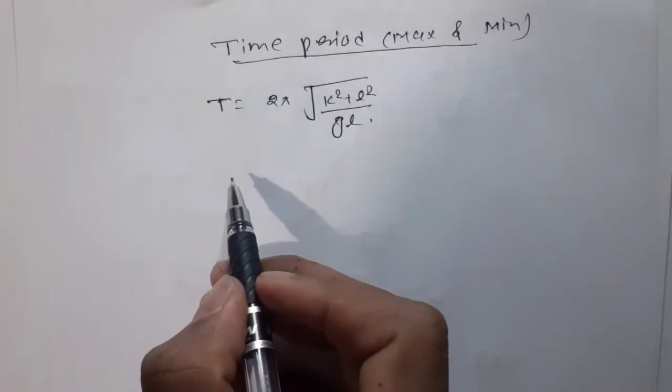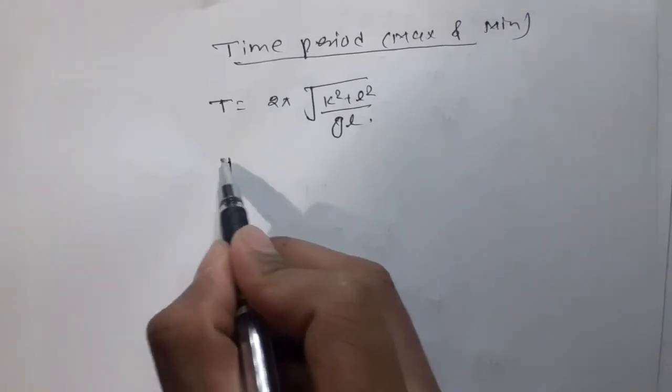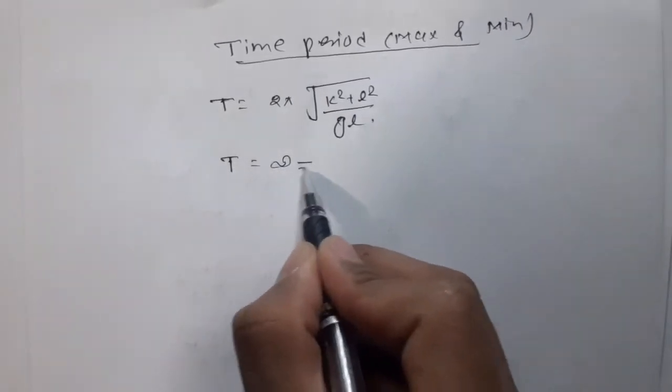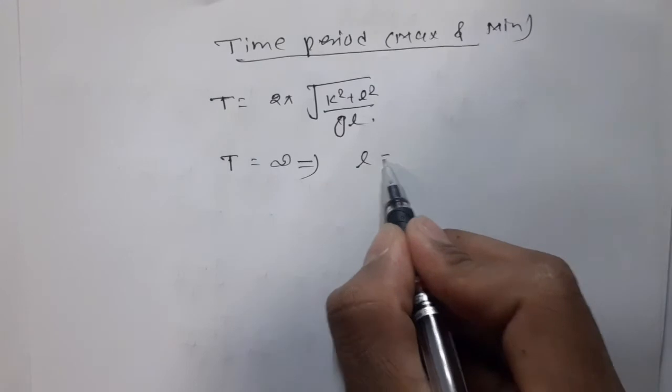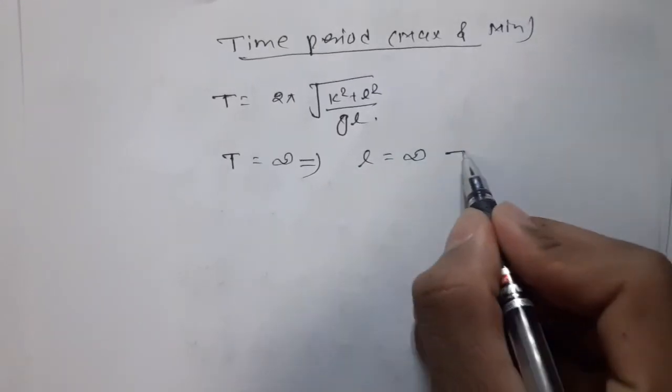For the maximum time period, T may be infinite. For that, L should be infinite, which is practically impossible.